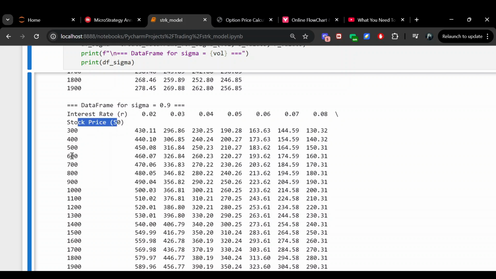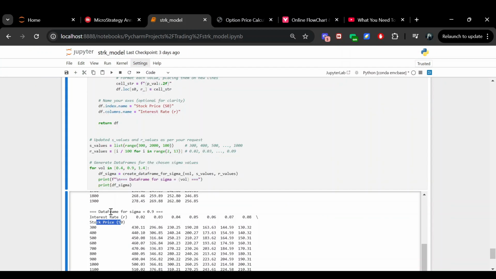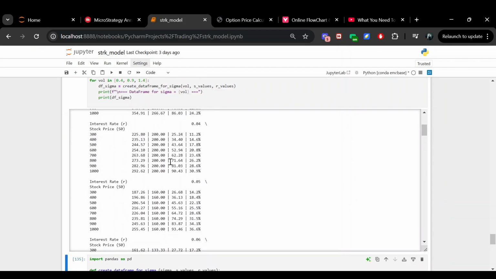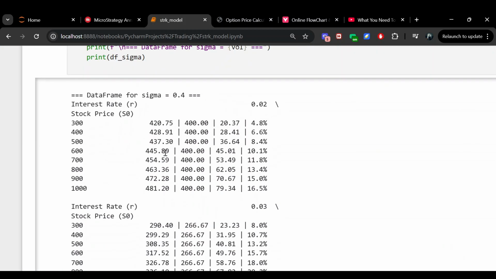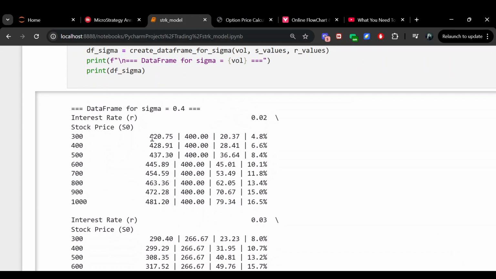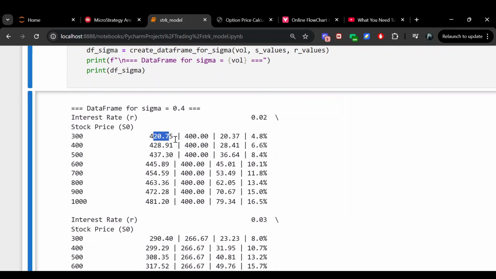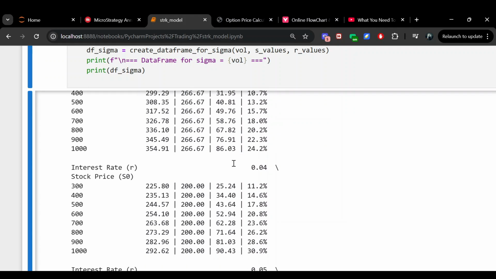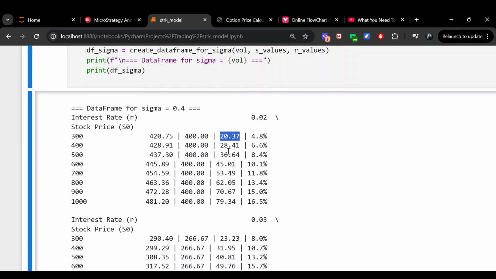Now I do want to point out one other interesting thing here. I actually wrote this code in a different format where it gives you the breakdown of the price that you would get for STRK, the amount that the perpetuity accounts for, and the amount that the option accounts for. And you can go down this table and see which force begins to dominate at certain periods in time. So let's look at this 40 implied volatility scenario.